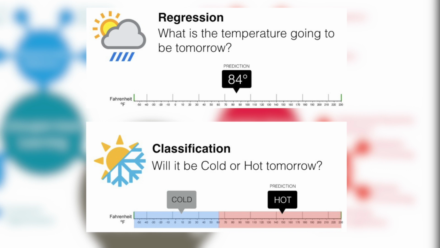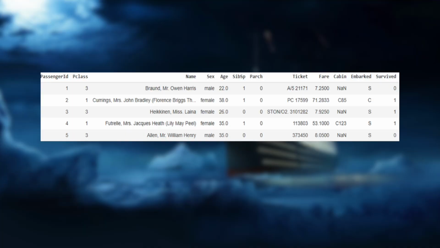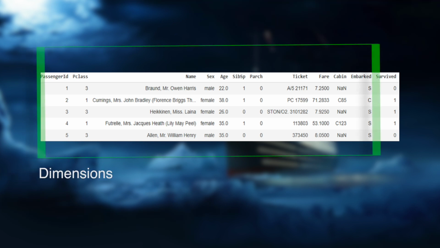In our case, since we want to predict whether a passenger survives or not, this is a case of classification, supervised learning. Now that we have an idea about machine learning, there's just one more thing I need to tell you guys about. When we have a data set, it has a certain number of columns. These are called the dimensions of a data set.